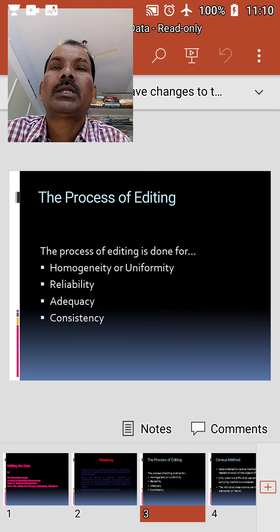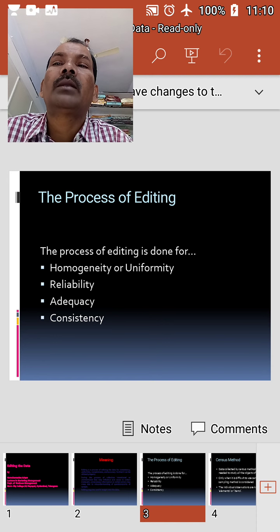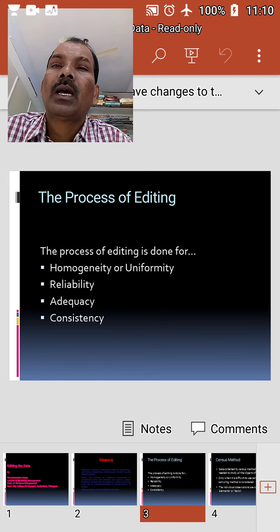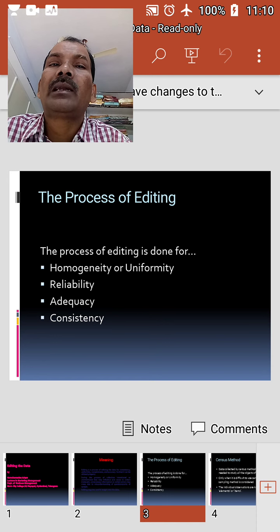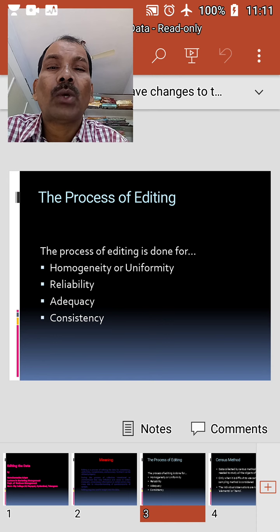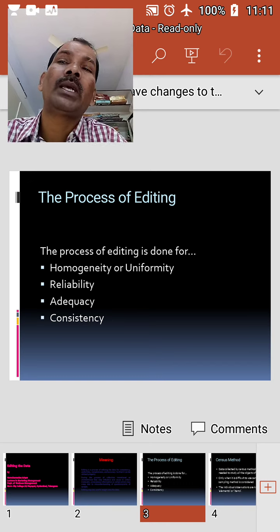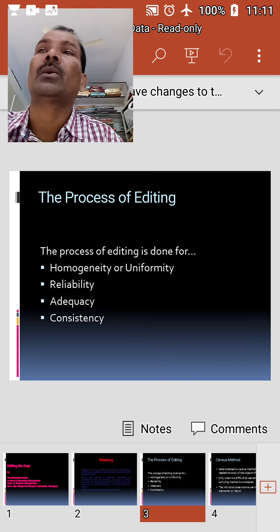Heterogeneous elements must be identified and eliminated to make the data homogeneous. Otherwise, conclusions drawn from such data may be incomparable. In case of primary data, uniformity should be maintained in the answers to different questions. For example, different answers may appear for a question on wages of workers, like weekly wage, monthly wage, etc.